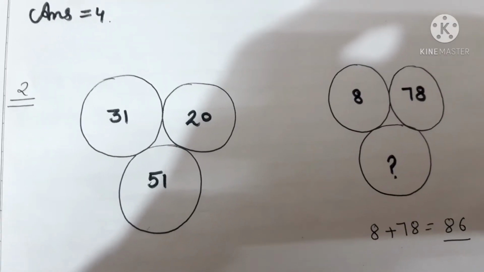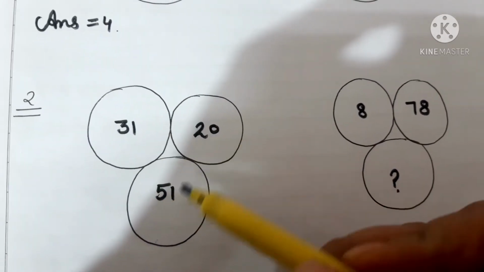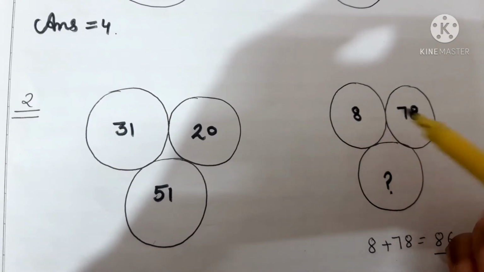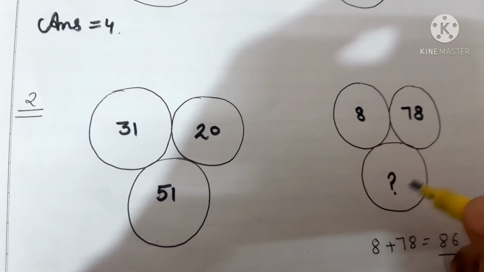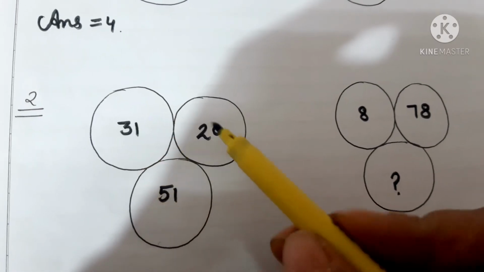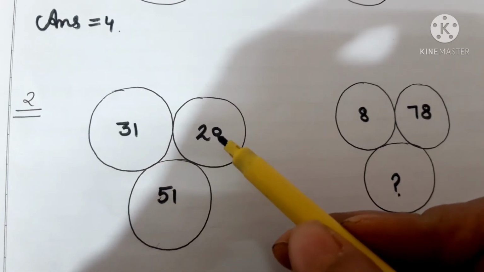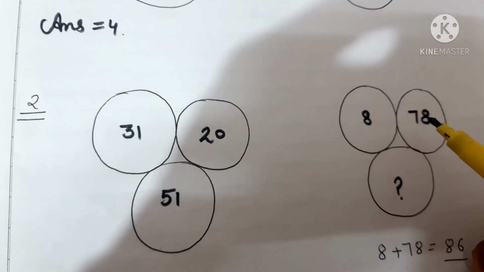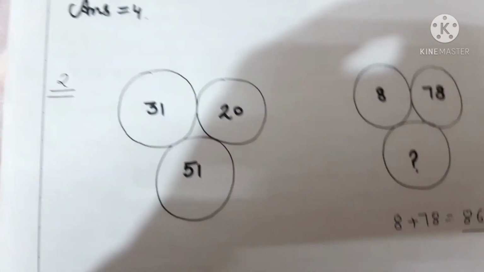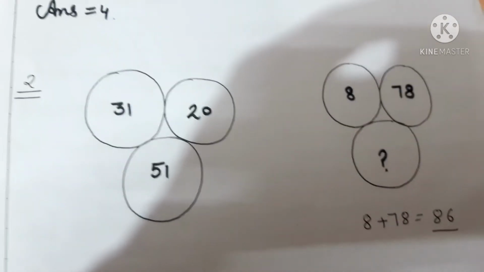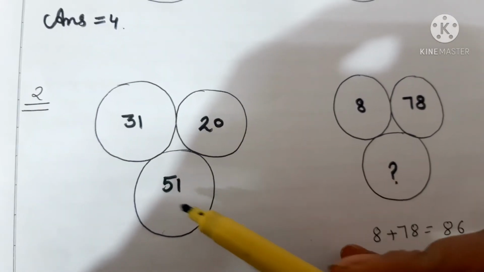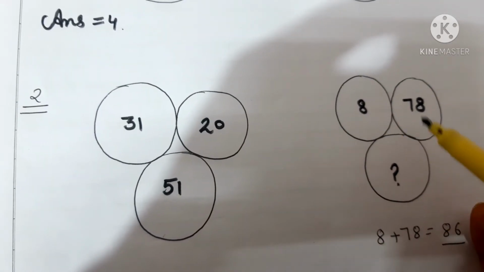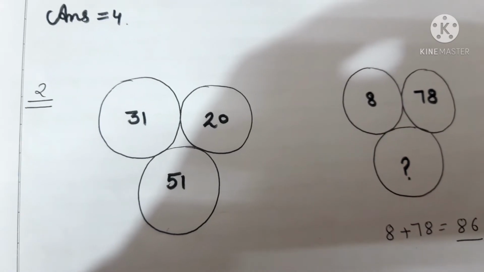Now the next question is, the next pattern is 31, 20 and you are getting your answer as 51. So how will you get the answer for 8 and 78? What will be the next pattern? If you can see here, 31 plus 20. 31 plus 20 is what? 51. So in the same way 8 plus 78 will be what? Yes, 8 plus 78 will be 86 here. Okay, so if you are adding these two patterns, you are getting the answer as 51. And if you are adding these two patterns, you are getting your answer as 86.